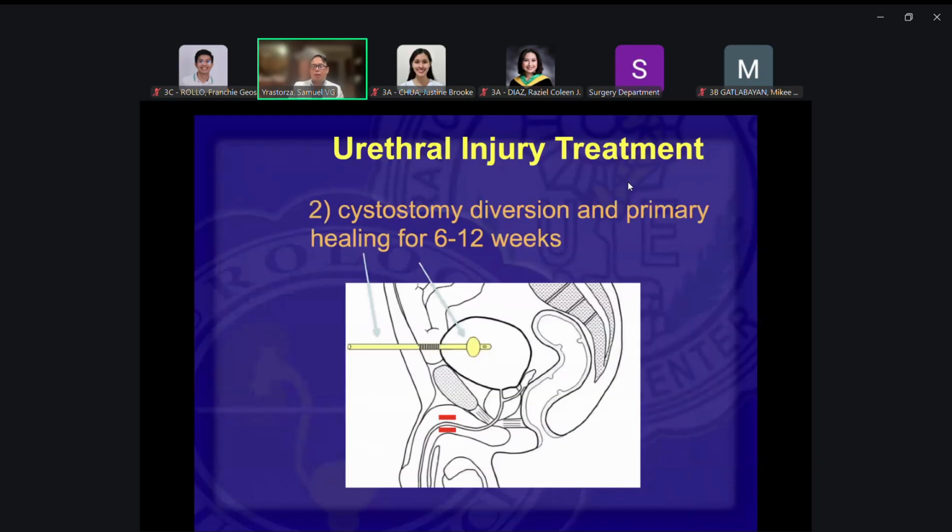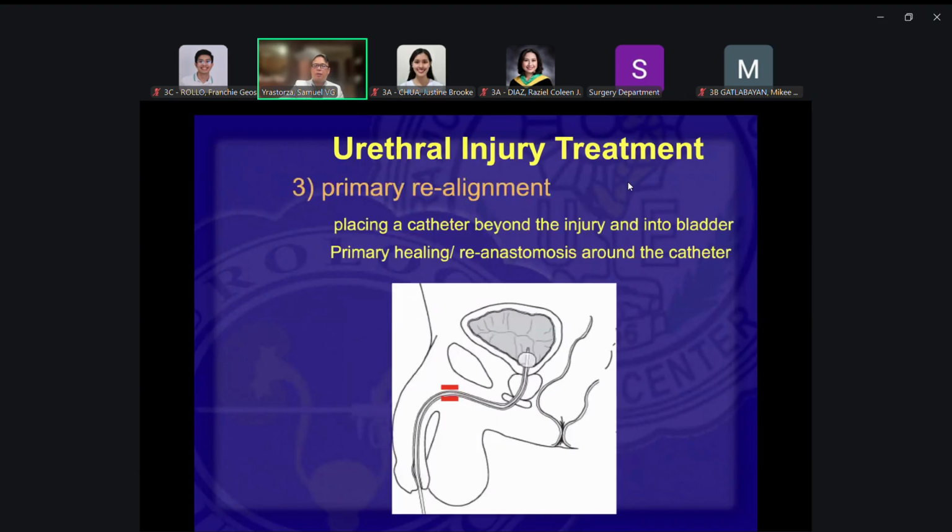That's basically it. Now, if the patient is unstable, or at the time of the injury in the ER, when the patient is unable to void, you can put in a cystostomy tube. Now, this will be the fastest way to do it. Insert a cystostomy tube and let the injury heal after some time. So you divert it to the suprapubic area. And then primary realignment is putting a catheter into the urethra.